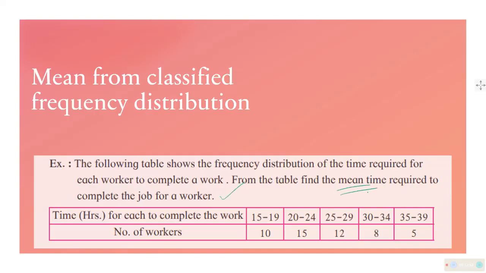Mean time calculate karna. This is the time taken by workers. Time in hours. There are workers who have taken time from 15 to 19 hours. Some have taken 20 to 24 hours. Some have taken 25 to 29 hours. Some have taken 30 to 34 hours. Some have taken 35 to 39 hours to complete a work. 10 people took this much time, and 15 people took this much. 12 workers took 25 to 29.